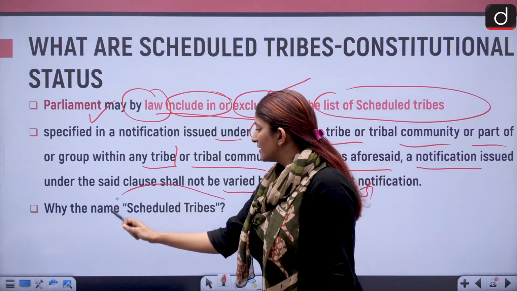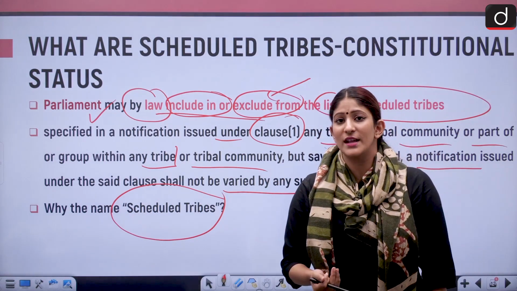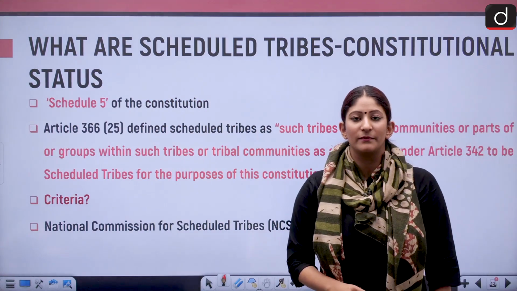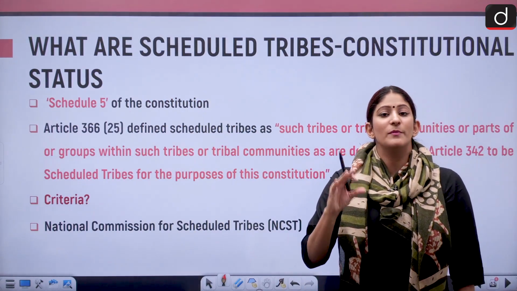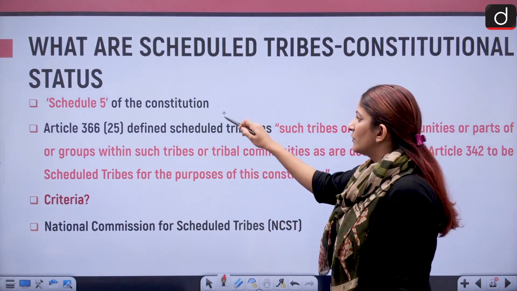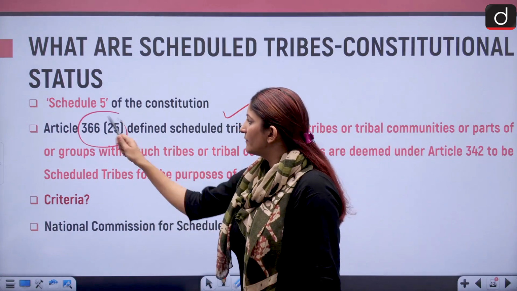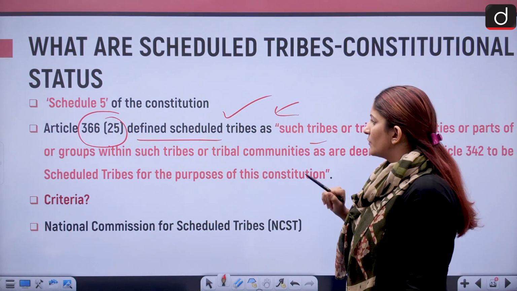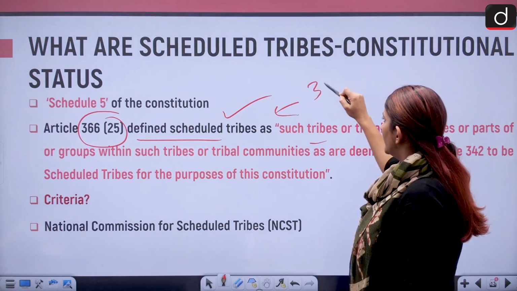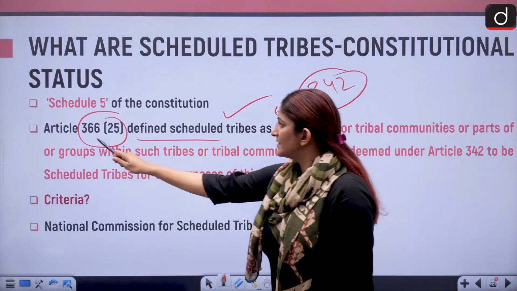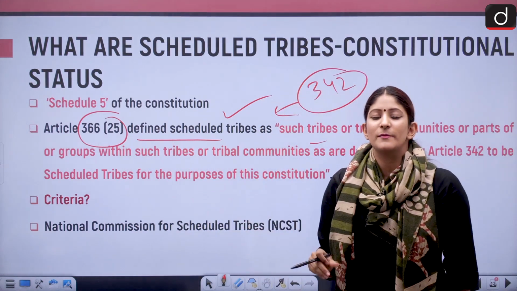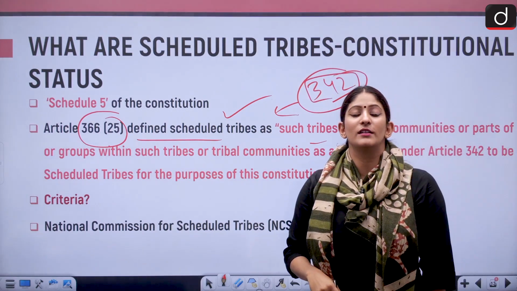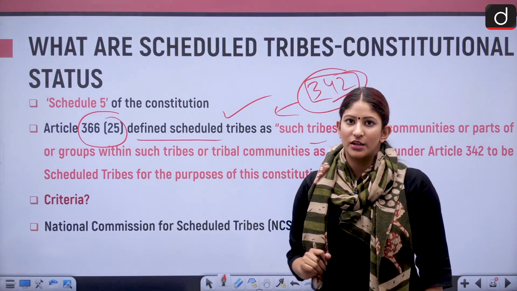And what is this name, scheduled tribe? Why are they known as scheduled tribes? Scheduled tribes are known as scheduled tribes because they are put under the Schedule 5 of the Constitution. Article 366 Clause 25 has defined scheduled tribes as such tribes. We have already talked about this, so we shall not talk about it anymore. Remember 342 and 366 Clause 25: whatever tribes are there under Article 342 are going to be put under the Schedule 5 and they are known as scheduled tribes.